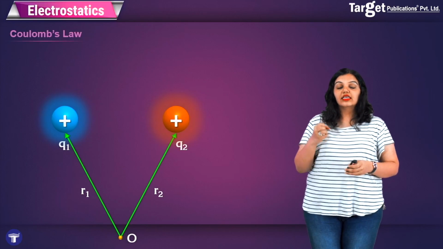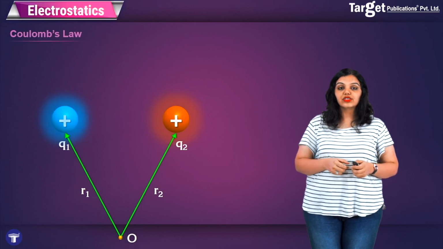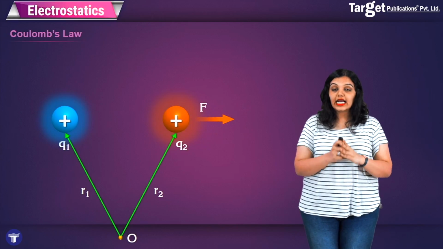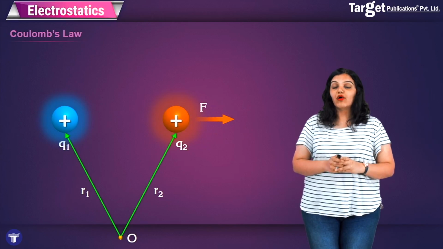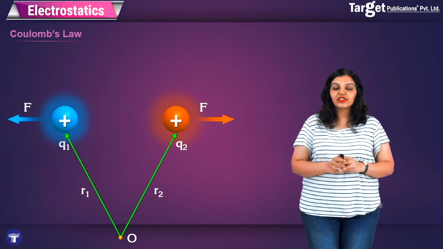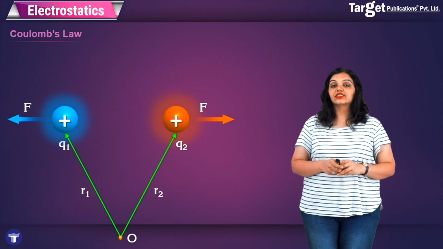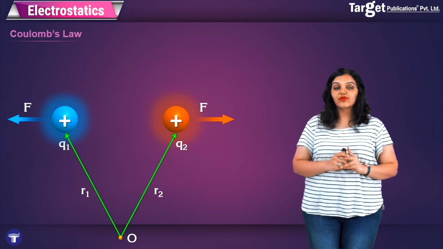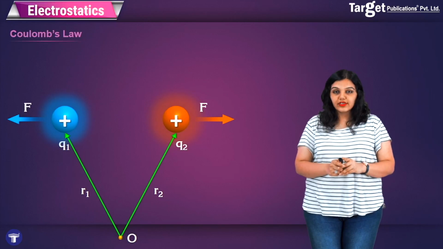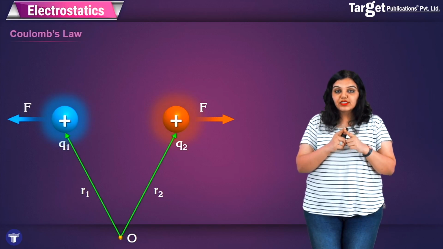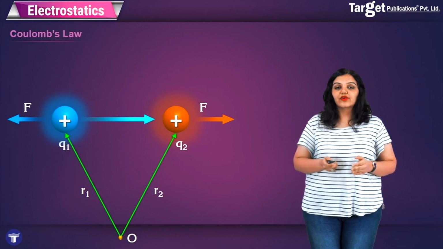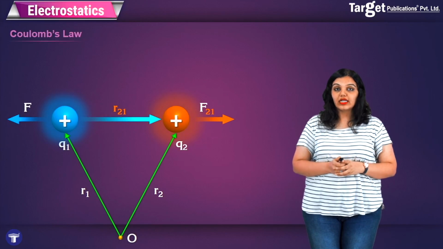This force directed from Q1 towards Q2 will be away from Q2 and will be acting towards the right as shown. Similarly, Q2 will also repel Q1 and therefore the force on Q1 will be acting towards the left as shown. Now I want to ask what is the direction of each of these forces and how will I write them down vectorially? The answer to this is that first we have to find out this in-between vector, that is the vector between the distance Q1 and Q2, and this vector we will call r.